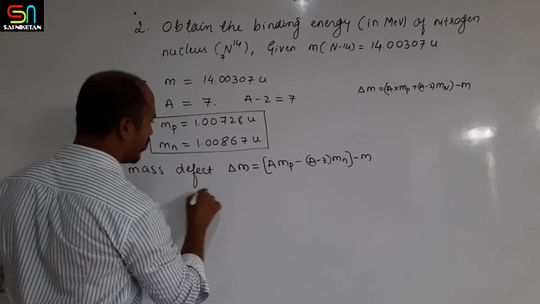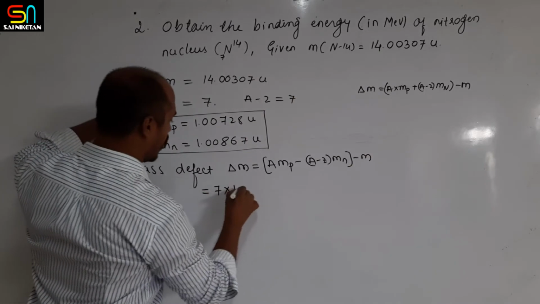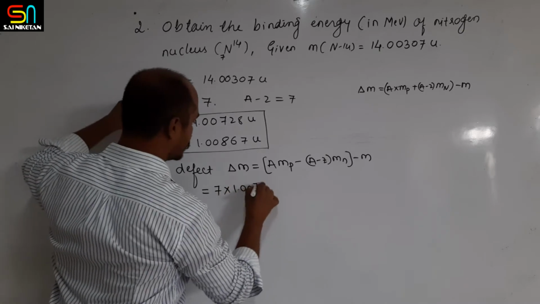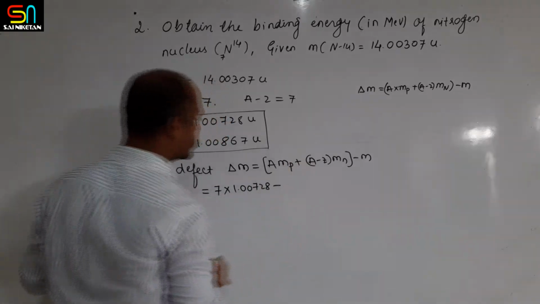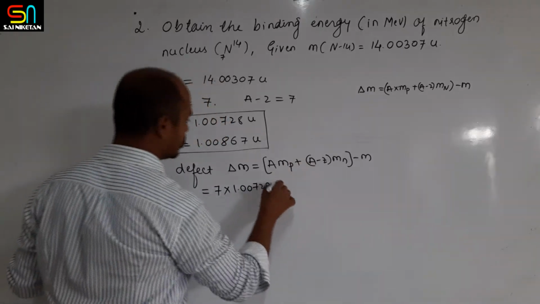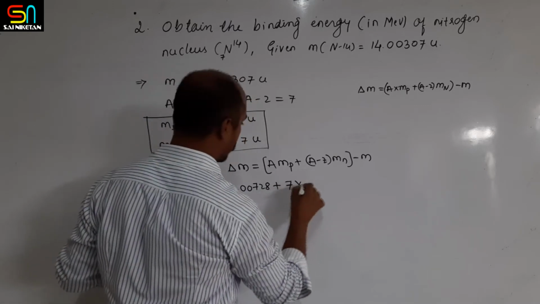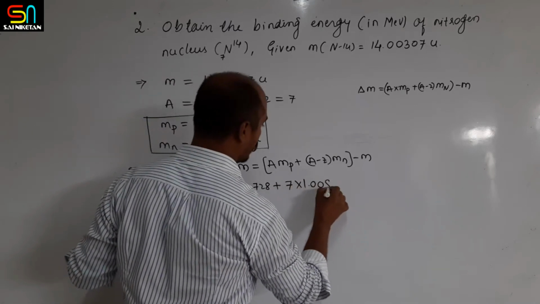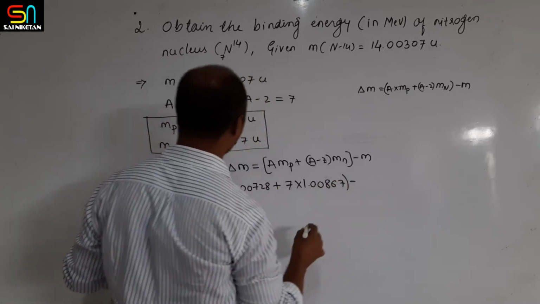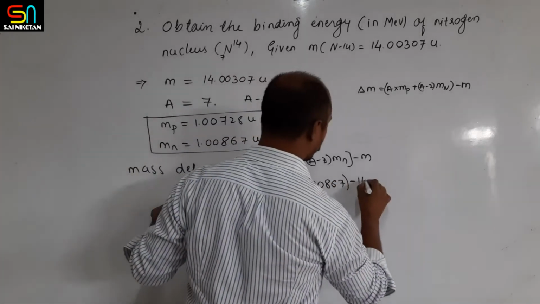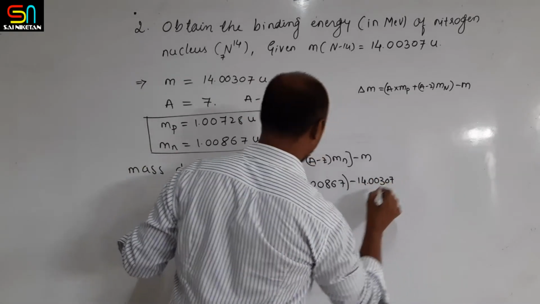I will substitute the values: A is equal to 7 multiplied by 1.00728, plus, not minus, plus, A minus Z is 7 once again, multiplied by 1.00867, whole minus 14.00307.